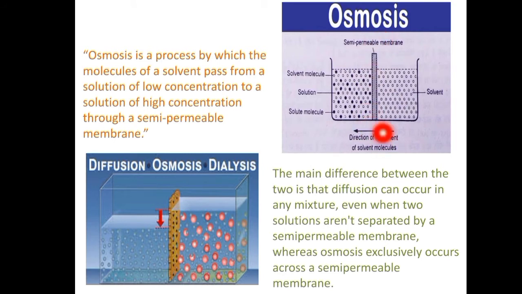So what is a semi-permeable membrane? This semi-permeable membrane is a biological membrane which functions by permitting the movement of certain molecules or ions to pass through it. So the semi-permeable membrane helps in permitting the molecules or the ions to pass through it. That is known as a semi-permeable membrane.